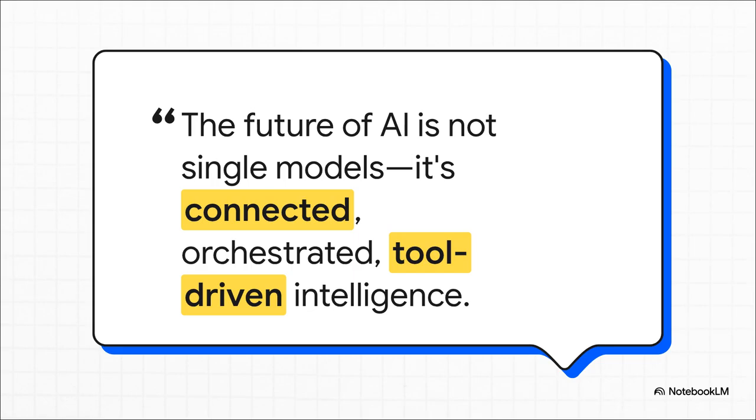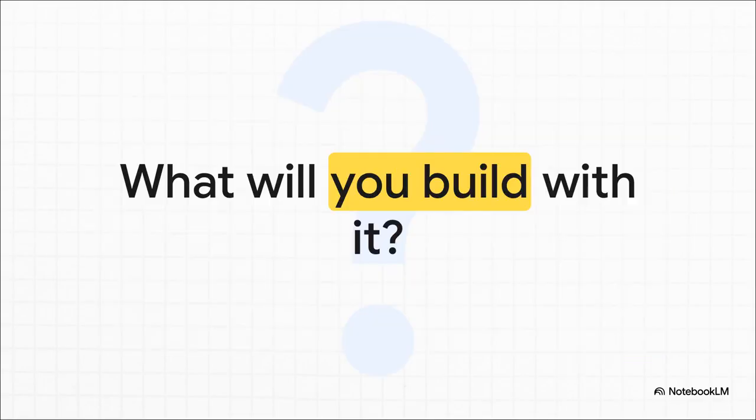And I really want to leave you with this thought because it's so powerful. We're moving away from this era of giant standalone models. The future isn't about one single AI brain. No, it's an entire ecosystem of connected, coordinated systems where real intelligence comes from the ability to use tools and actually work together. So the standard is here. The tools are ready to go. The only question left is, well, it's the most exciting one of all. What are you going to build with it?